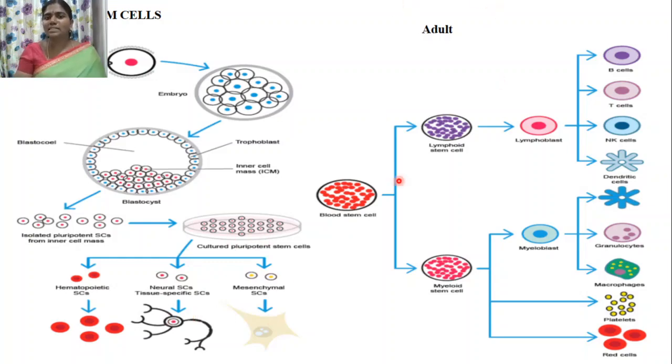The adult stem cells are mainly bone marrow cells. The bone marrow blood stem cell is a precursor for the formation of the lymphoid stem cell and the myeloid stem cell. The lymphoid cells can form B cells, T cells, natural killer cells, and dendritic cells. The myeloid cells can form dendritic cells, granulocytes, macrophages, and they are also precursors for the formation of platelets and red blood cells.